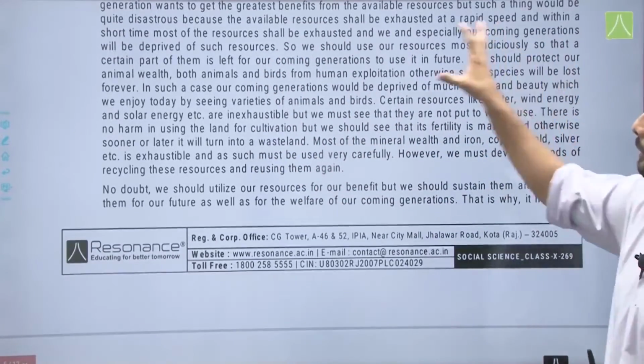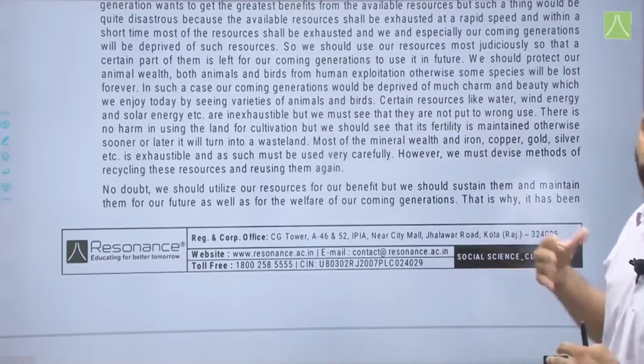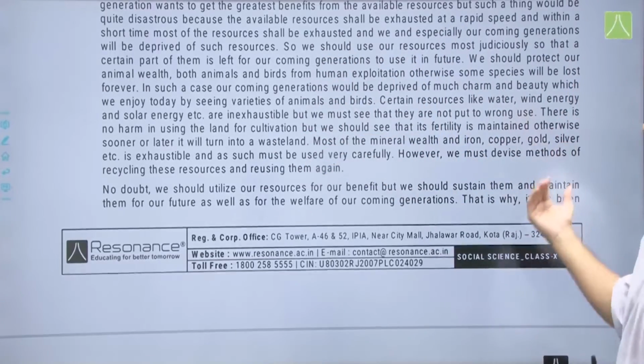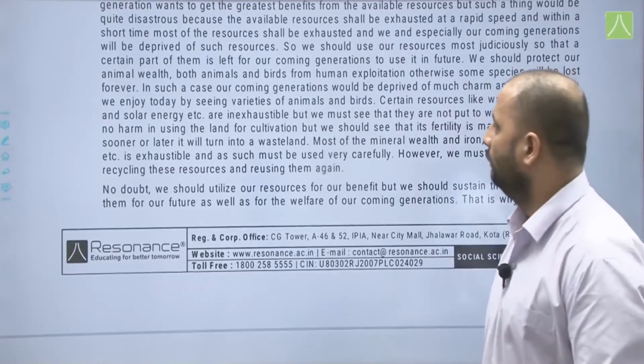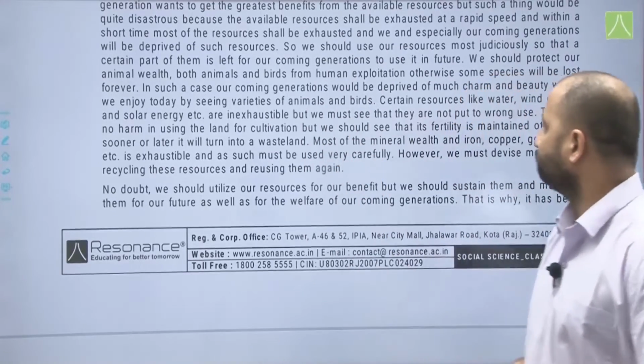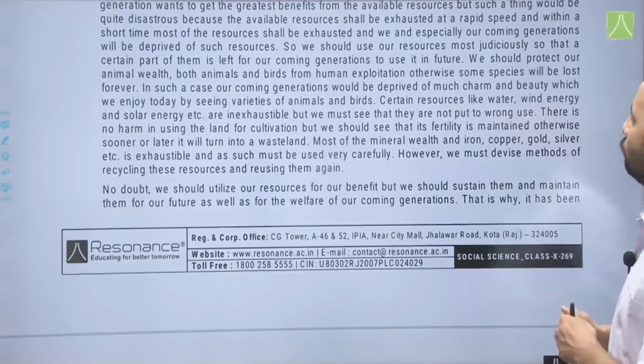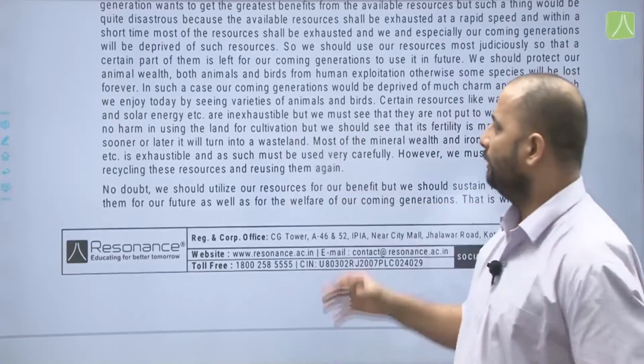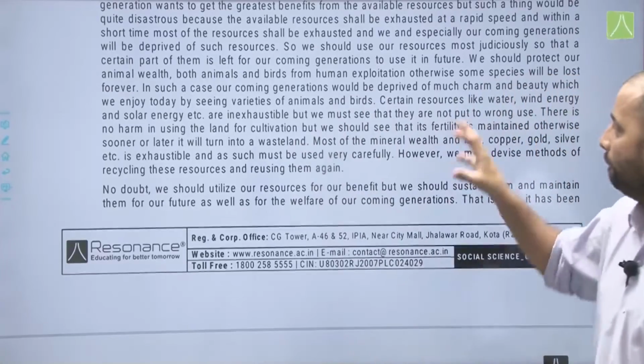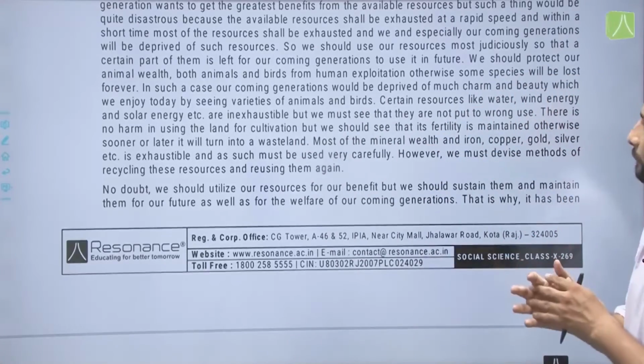We should protect our animal wealth, both animals and birds, from human exploitation, otherwise some species will be lost forever. Apart from that, certain resources like water, wind energy and solar energy are inexhaustible, but we must see that they are not put to wrong use.